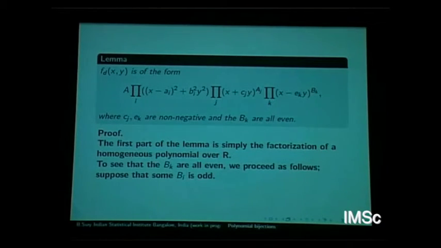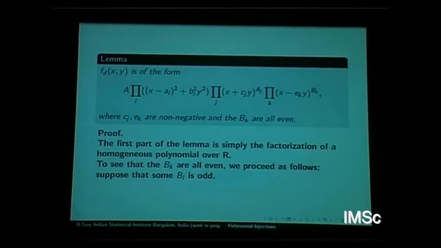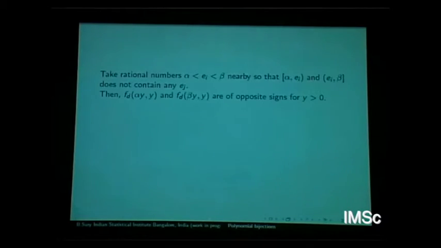So proceed as follows. Suppose some b_k, some b_i, is odd. So take some interval around e_i, so that there is no other e_{i+1}. That's what you're going to do. And then what will happen is this polynomial will have opposite signs at those points. Okay. So that means, since this whole thing is positive here,